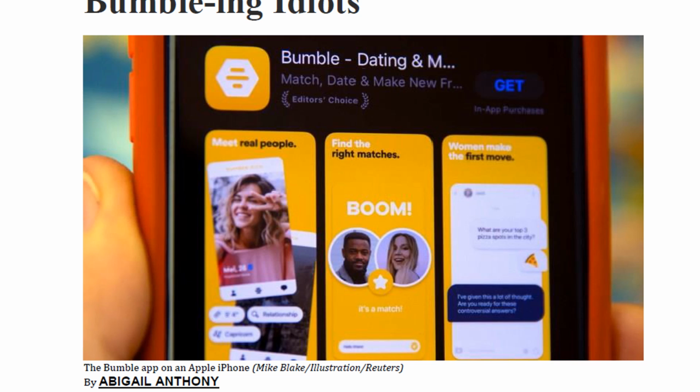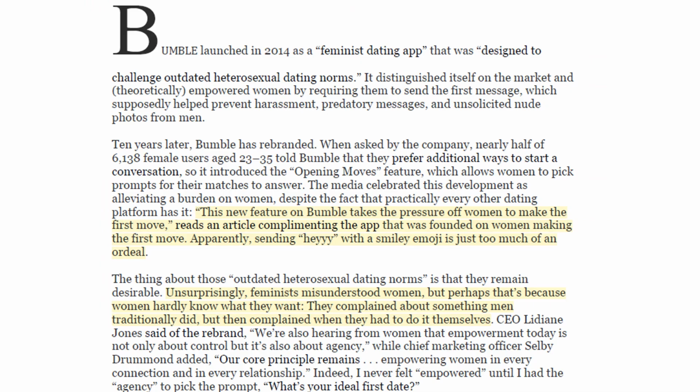Now we are going to evaluate the article, taking note of the tone and any opinions that might make the article biased. The article states, "The Bumble app tried to challenge outdated heterosexual dating norms, but those norms remain desirable." We should question, to whom do these norms remain desirable? Whose perspective is left out of that statement? Anthony writes, "Unsurprisingly, feminists misunderstood women, but perhaps that is because women hardly know what they want." Her comment displays a clear bias against feminism, women, and Bumble. Perhaps we need to find a different source.